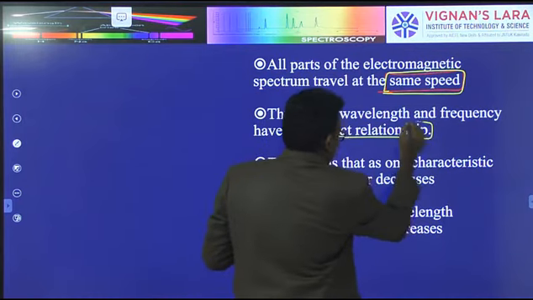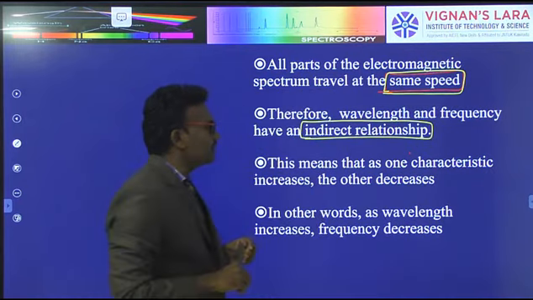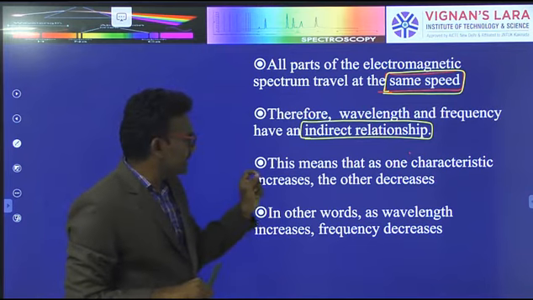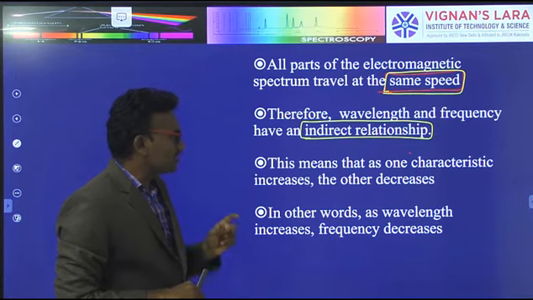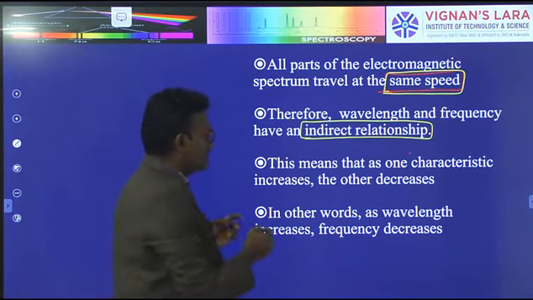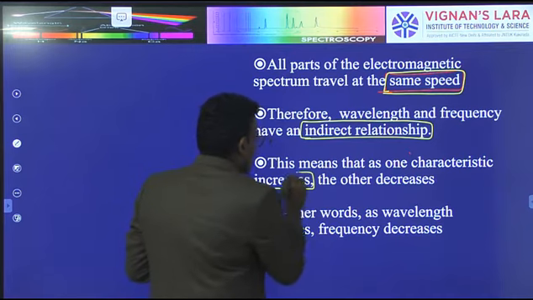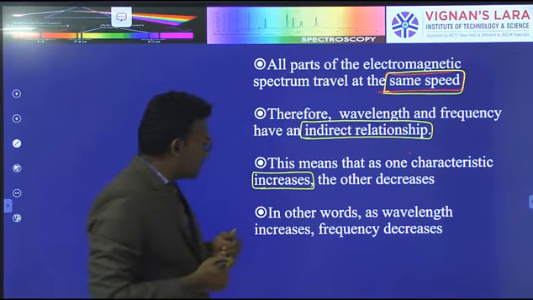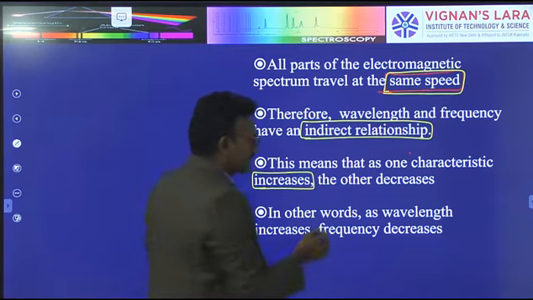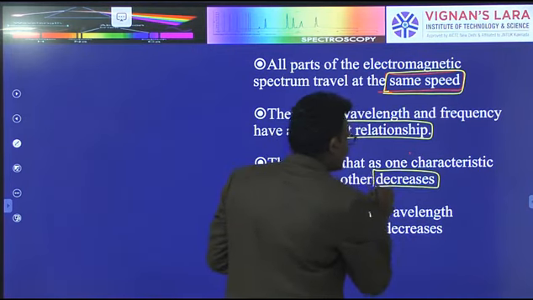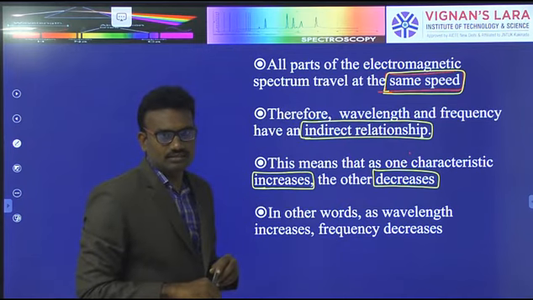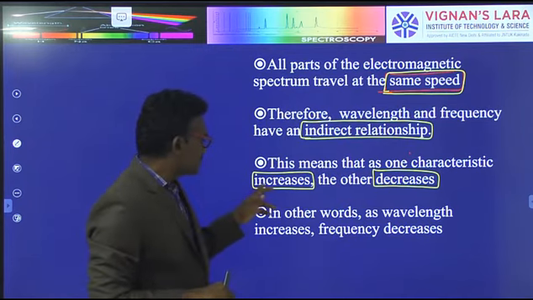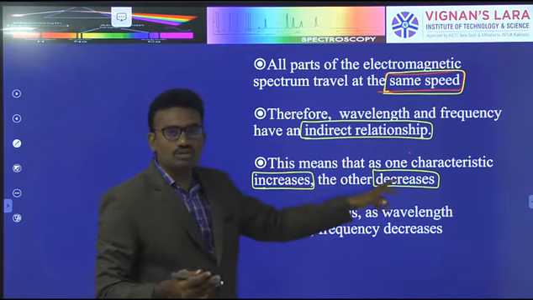Therefore, wavelength and frequency have an inverse relationship. This means that as one characteristic increases, the other decreases. If wavelength increases, the frequency decreases. If frequency increases, the wavelength decreases.